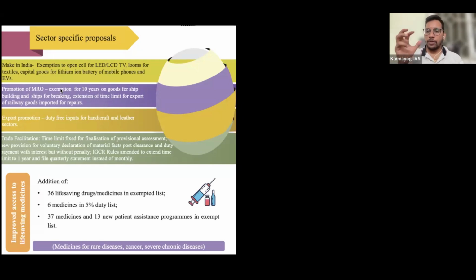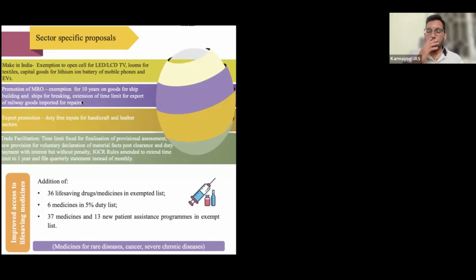Now we need some instruments to repair the ships, and India does not manufacture whatever instruments are required. So the ship industry people are importing the instruments required for repair from other countries. But the government is limiting it, that you can only import for 3 years, 4 years, not beyond, because imports are always discouraged. Now the government wants to open this up, and enable up to 10 years.